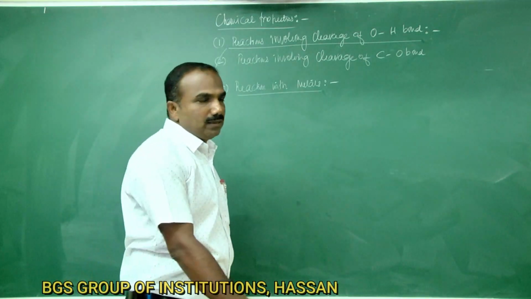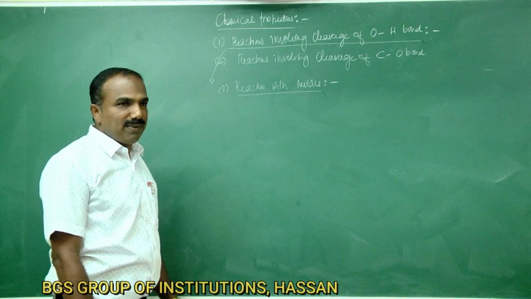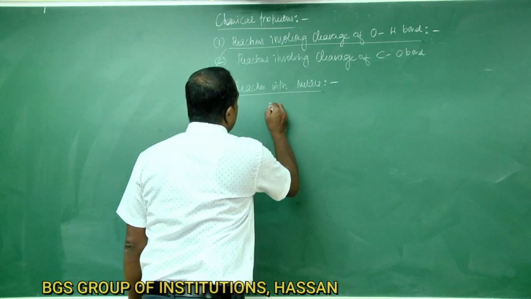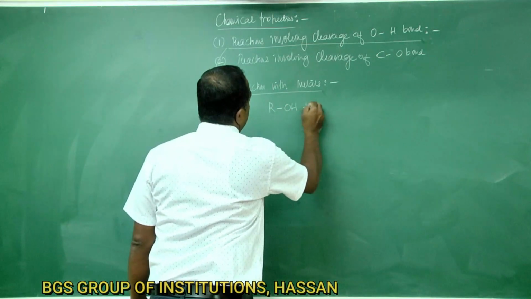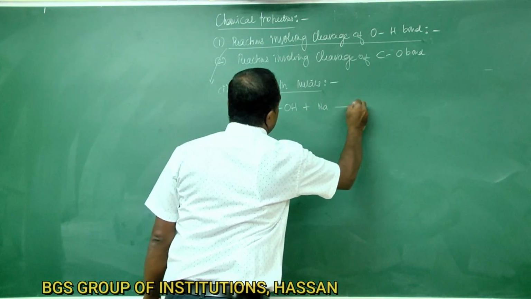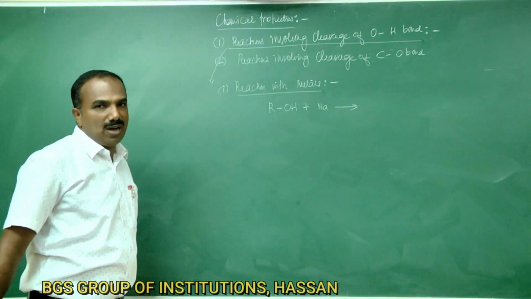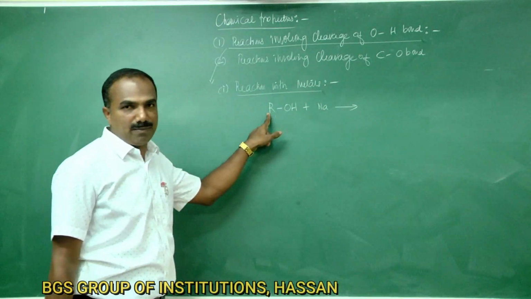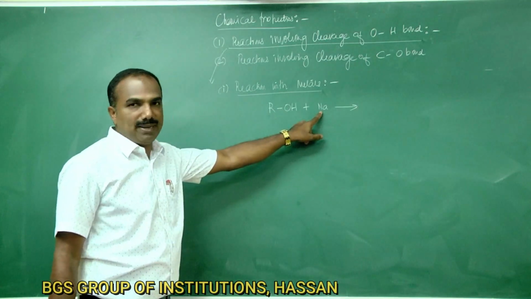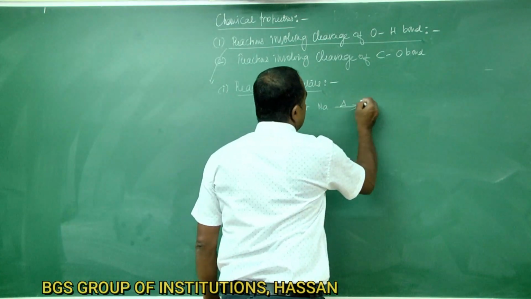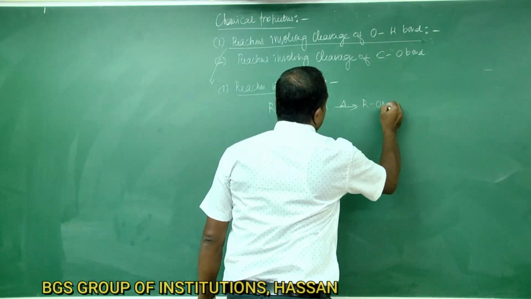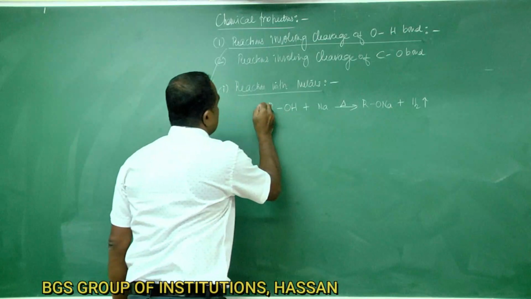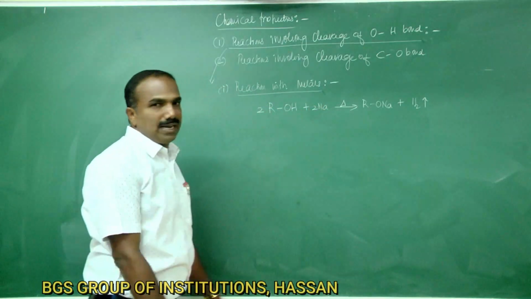Alcohols on heating with sodium or aluminum metal give sodium salts of alkoxide. ROH is the general formula for alcohol. When it is heated with sodium metal, it gives RONa with the liberation of hydrogen gas.